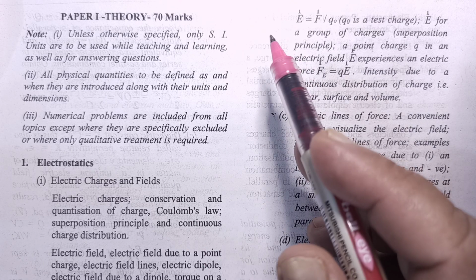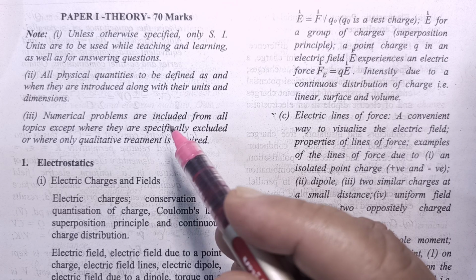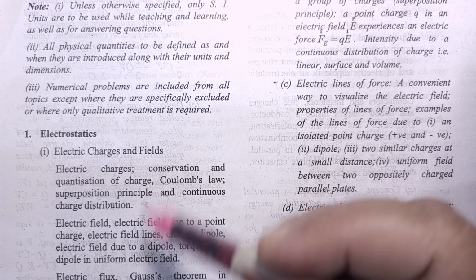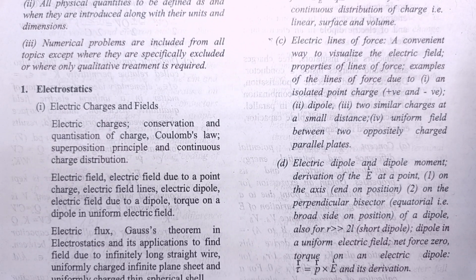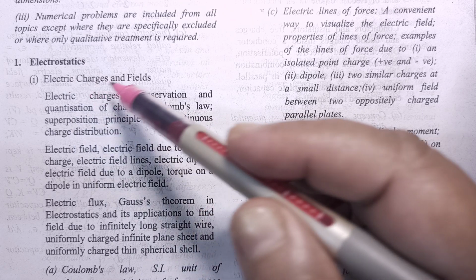This is your reduced syllabus of physics for class 12th. In theory, you can open your syllabus scope and mark the part which is deleted from your syllabus. So this is the first topic, that is electrostatics.